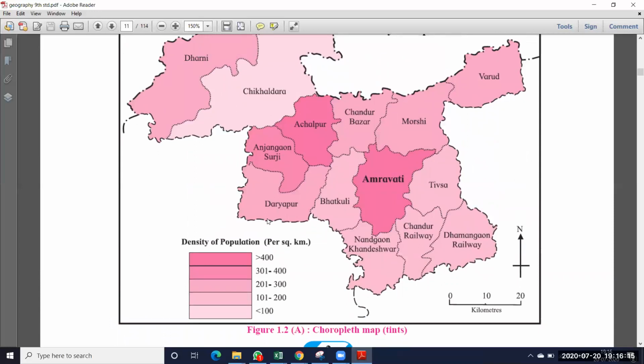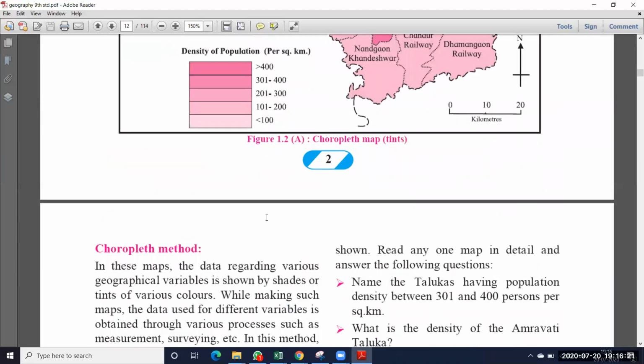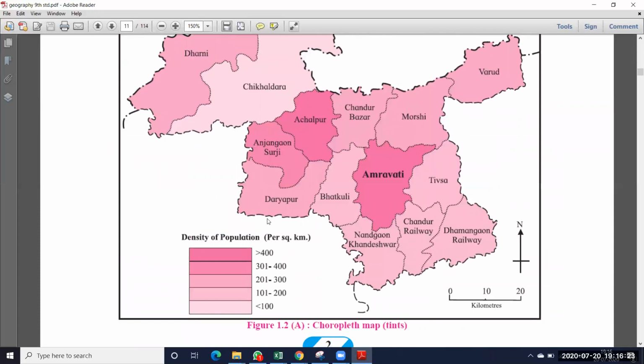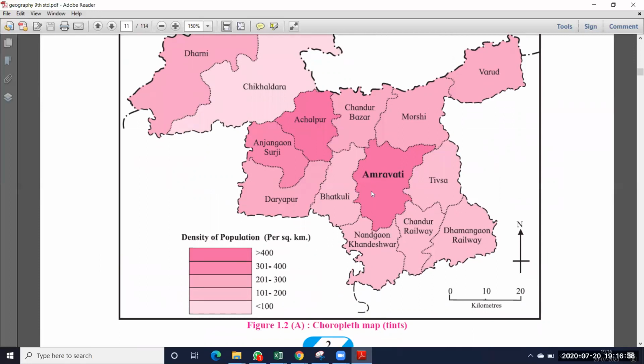Next, what is the second question? What is the density of the Amaravati Taluka? This is Amaravati, this is the Taluka. This color matches which class? Greater than 400. So the answer is greater than 400. That much population is in this Amaravati Taluka.